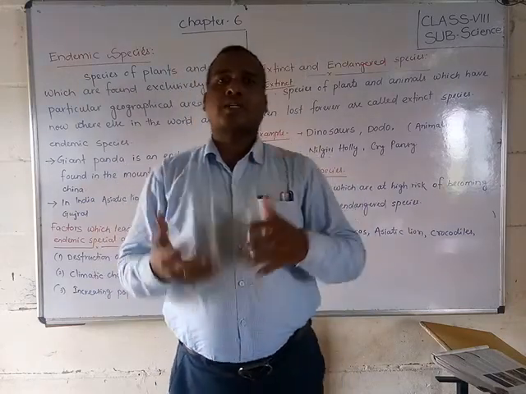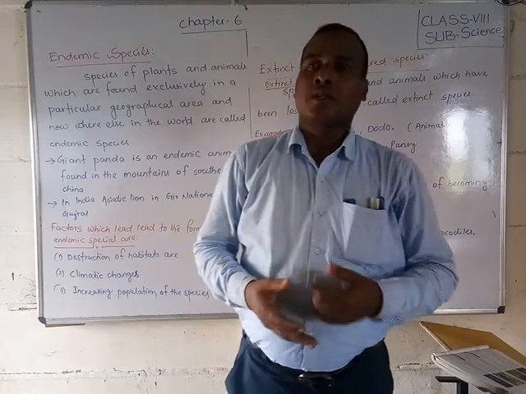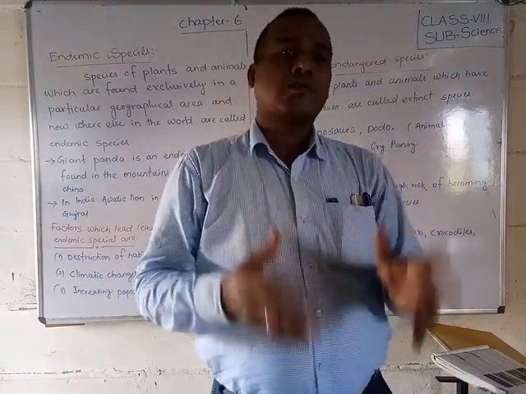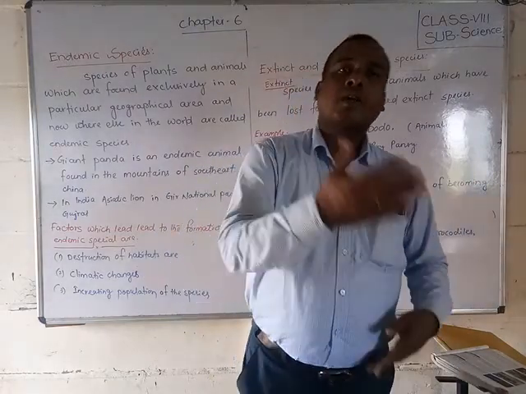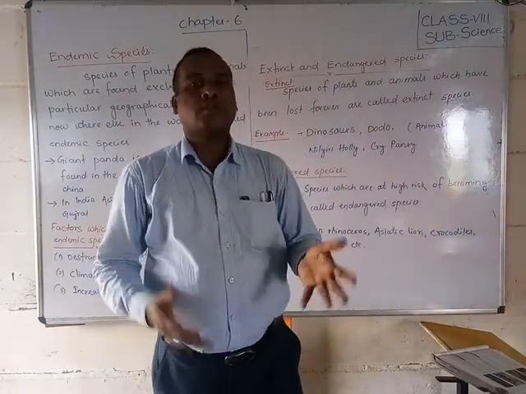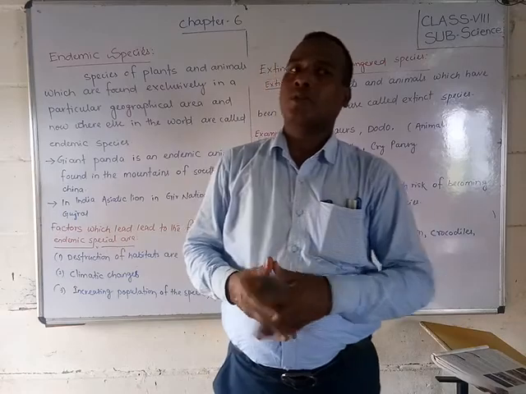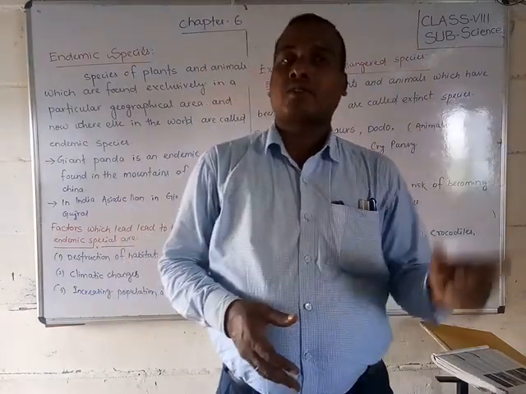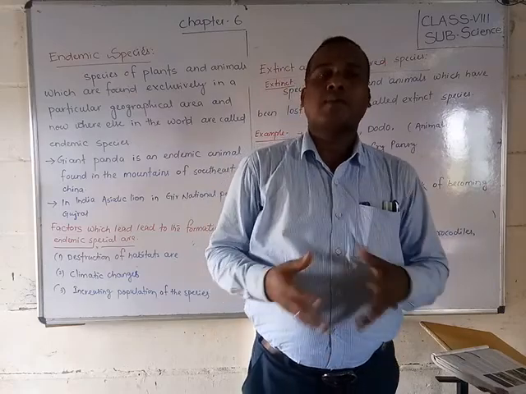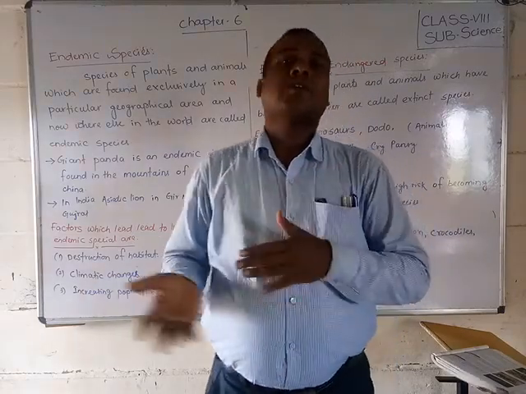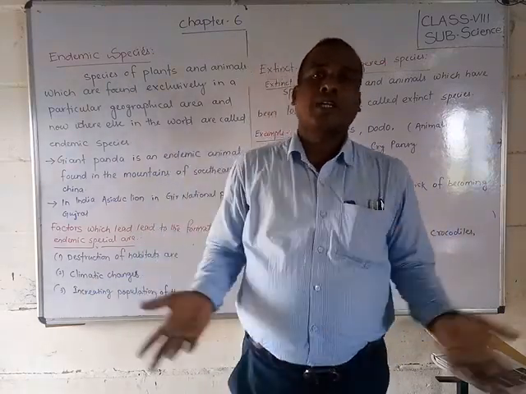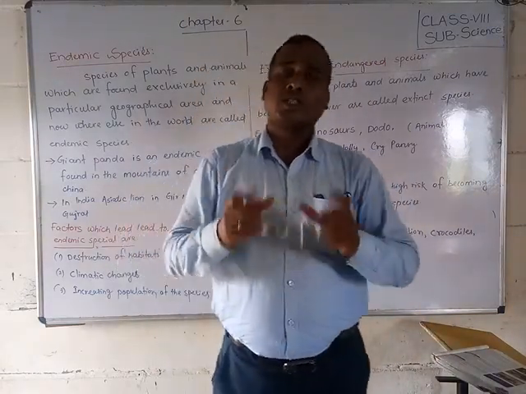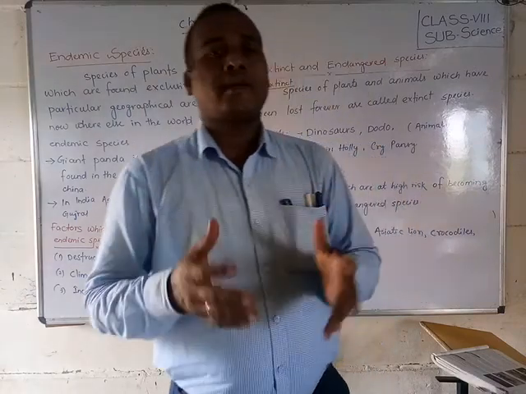Suppose in China, we cannot see the giant panda anywhere else. The giant panda is one of the animals which is found in China, but we cannot see it in India. So the giant panda is an endemic species. Similarly, the Asiatic lion we can find in India, but we cannot find it anywhere else in the world.